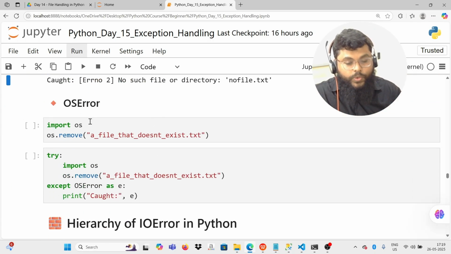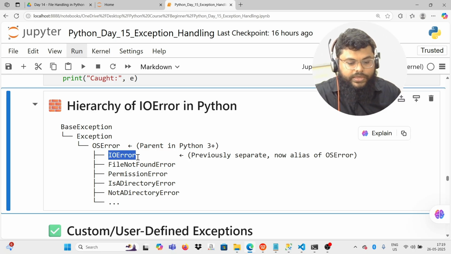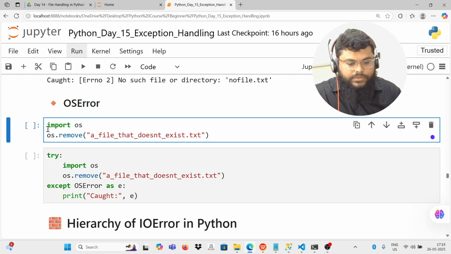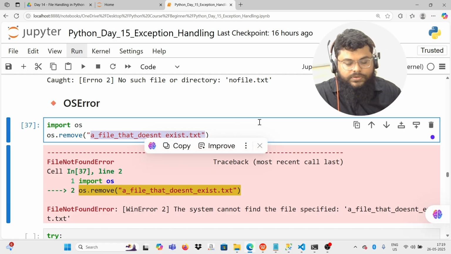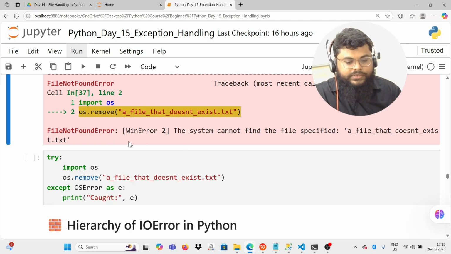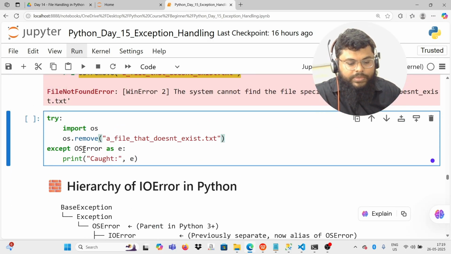Next we have OS error. Even OS error is again the parent exception of IO error. So let's say I'm importing the OS built-in module. I'm saying remove file, but the file does not exist. The file that I want to remove does not exist in my system. I gave a dummy file name. So what is the error it generated? File not found error.